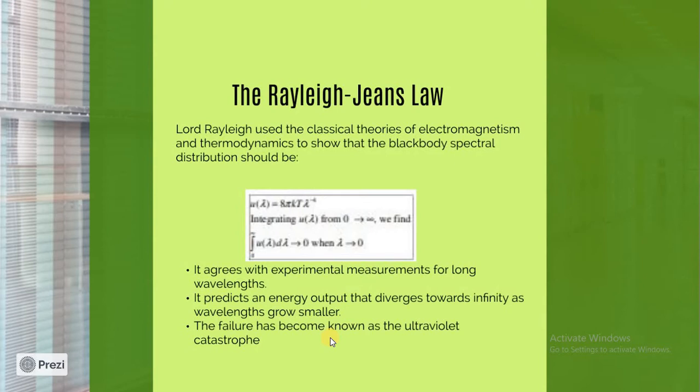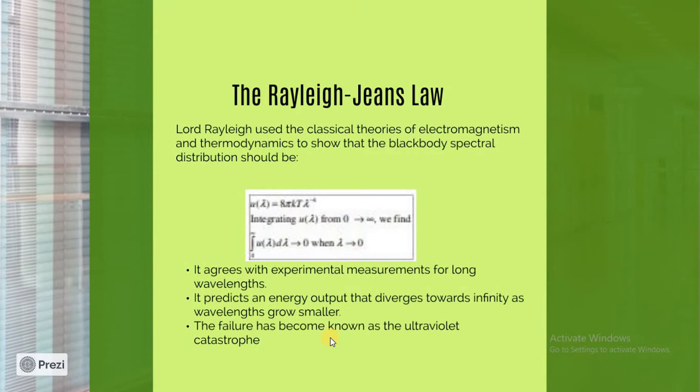So Lord Rayleigh used the classical theories, but he used electromagnetism and thermodynamics both to represent the black body. He tried to explain the black body radiation.